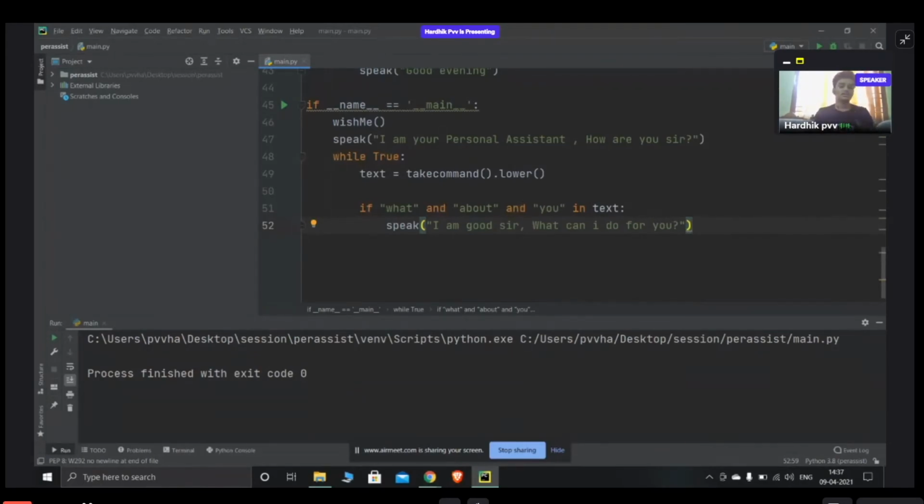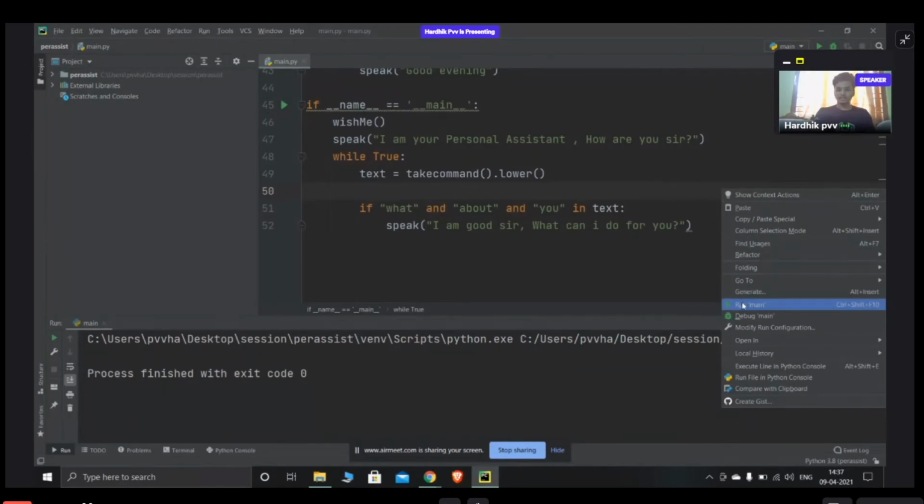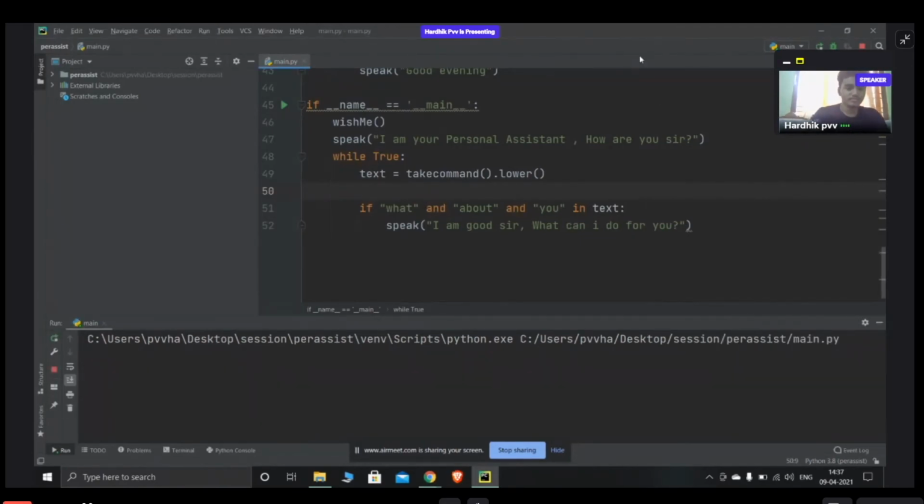I'll run it, and it will ask me, I am your personal assistant, how are you, sir? Then I say a sentence containing what about you, and automatically it needs to say I am good, sir, what can I do for you. If this part works, we can say that my personal assistant is taking the command, analyzing it, and giving the output based on it. So once I hit run: Good afternoon, I am your personal assistant, how are you, sir? I'm good, what about you? I am good, sir. What can I do for you?